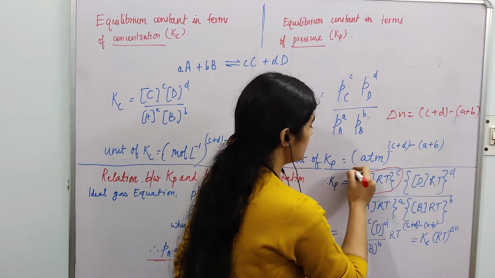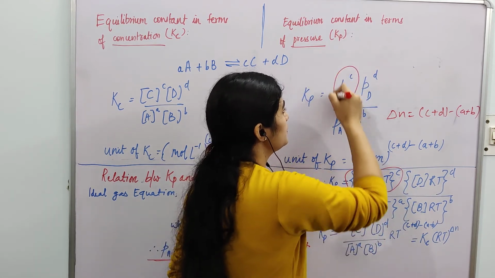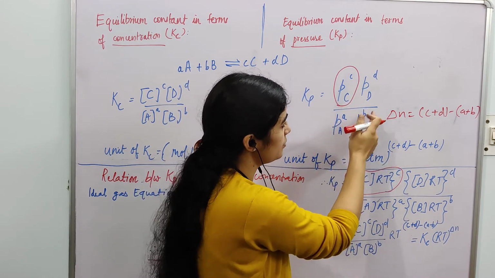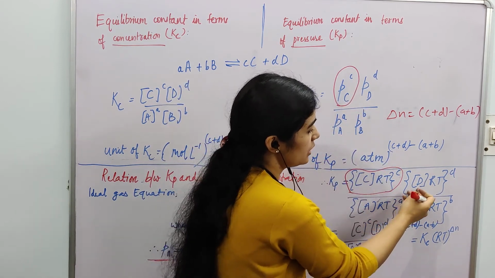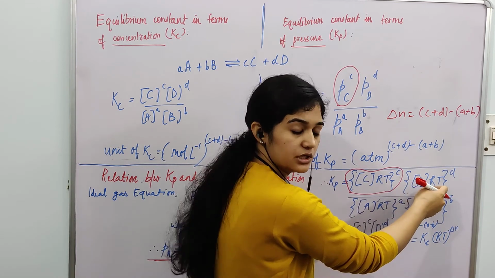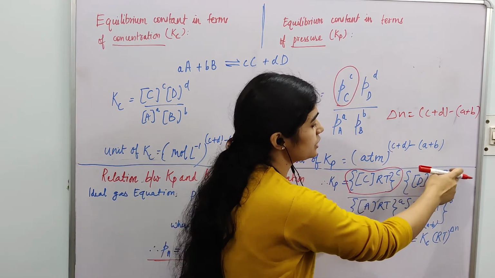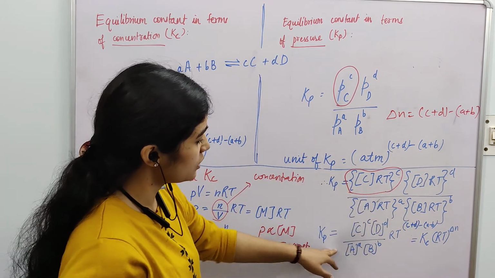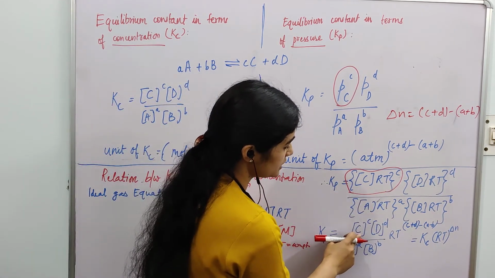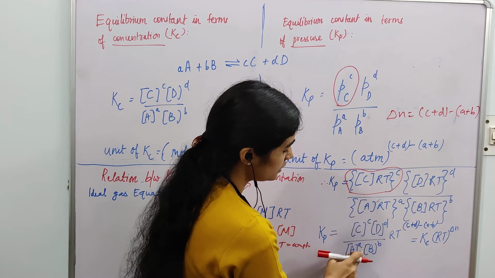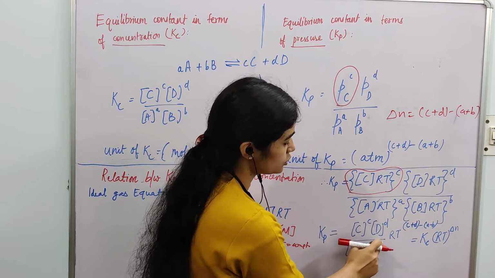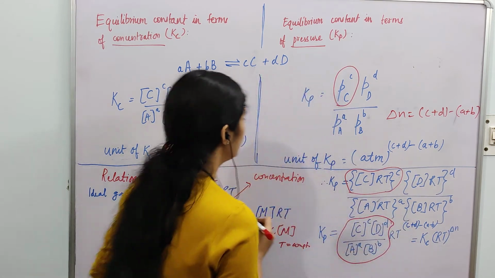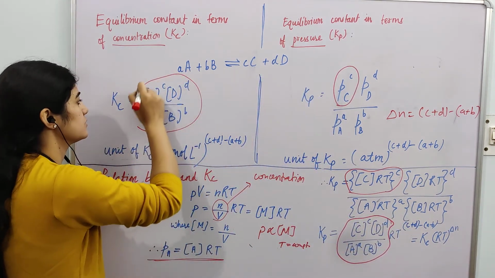This is a replacement for Pc raised to the power c. Similarly, I have replaced each term for partial pressure by concentration into gas constant into temperature raised to the stoichiometric coefficient. If we simplify it, what we get? Concentration of C raised to power c, D raised to power d divided by A raised to power a, B raised to power b. So this is nothing but this.